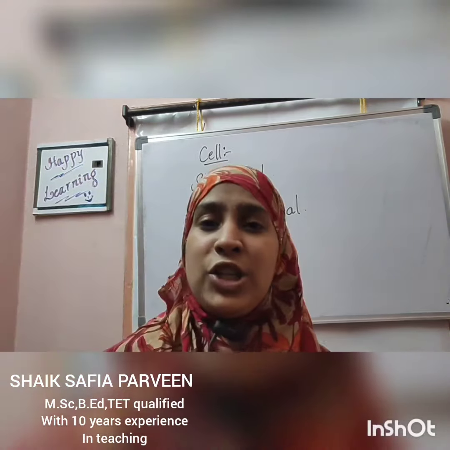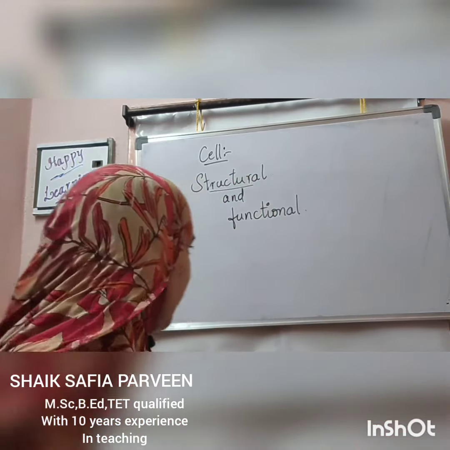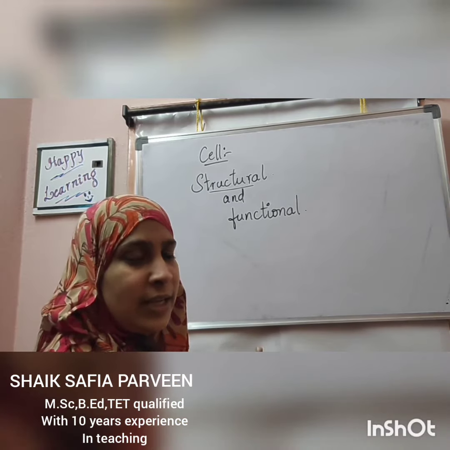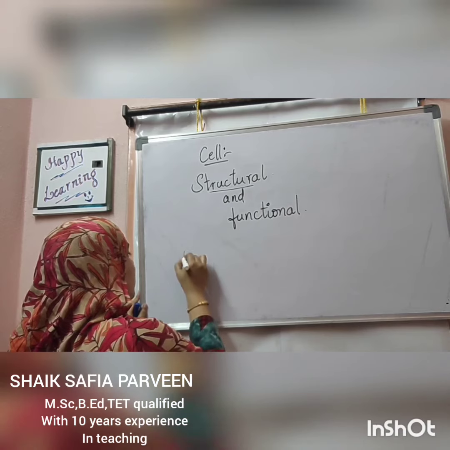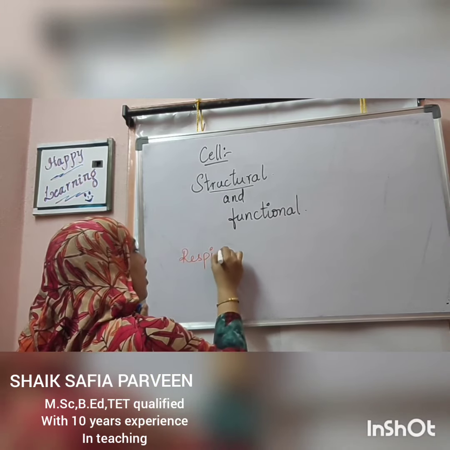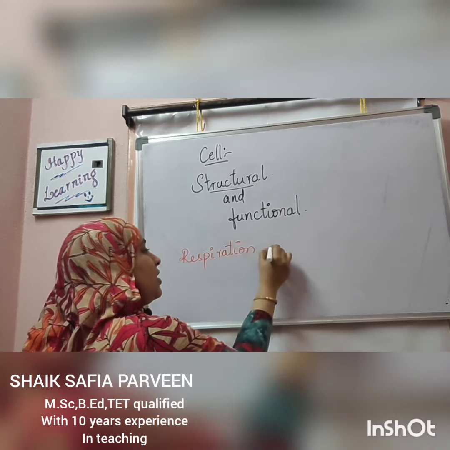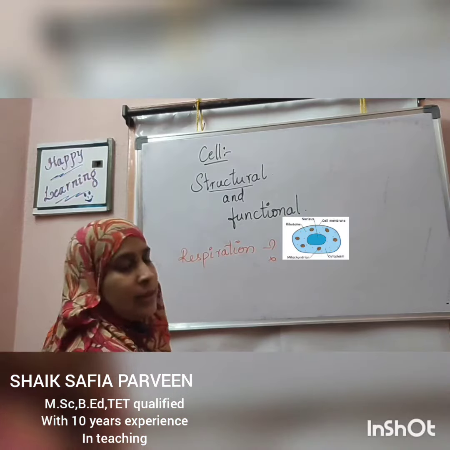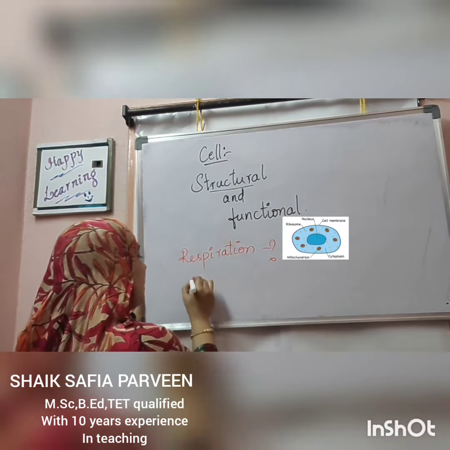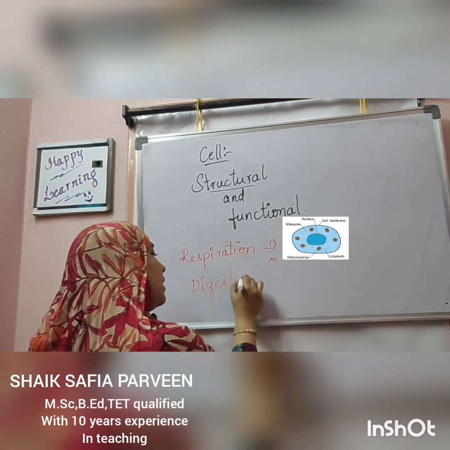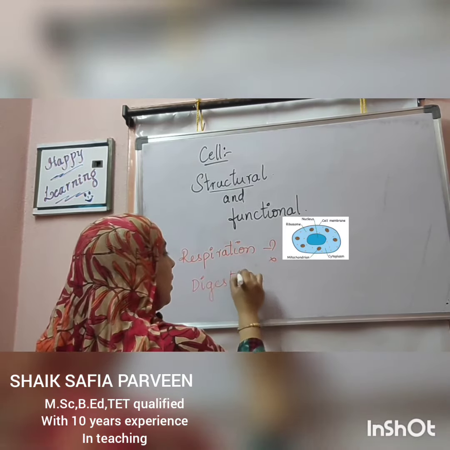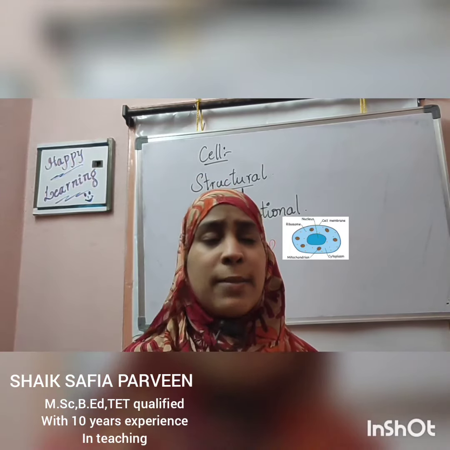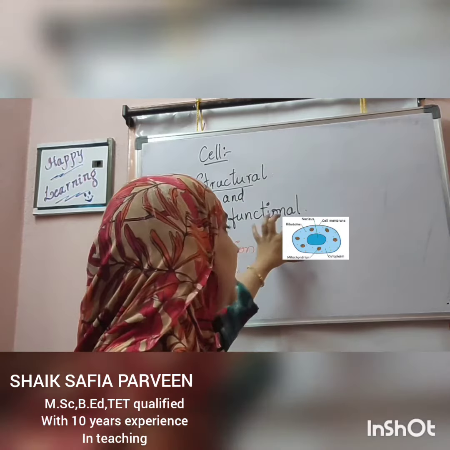Why is it called a functional unit? It is called a functional unit because of all the functions of an organism that are to be carried out. Take examples of functions: respiration is a function. Where does this respiration happen? In a single cell. Where does digestion happen? In a single cell. All these functions of an organism, whatever processes are going on in an organism, are taking place at the cellular level.